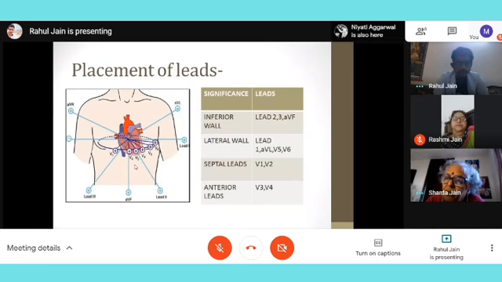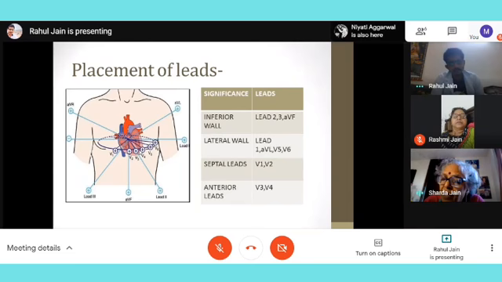So if I am seeing changes in only lead 2, lead 3 and AVF, it means there is some problem in the inferior wall. Correct. Then the same thing in this figure. I can see that lead 1 is towards the left side, and then AVL also, and V5, V6 also. So if I'm seeing predominant changes in only these 4 leads, then I know some problem is there in the lateral wall of the heart. And in a similar way, V1, V2 are for the septum, and V3, V4 are for the anterior wall.